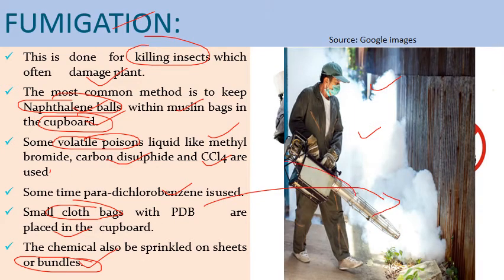We can use these machines which are known as fumigators, and we can use certain chemicals to fumigate the cupboards to prevent the attack of insects.